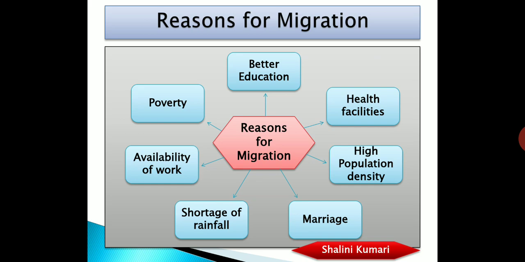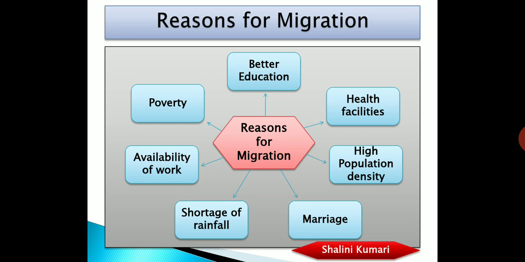People move from a place with high population density to a low population density area to have a better environment in terms of pollution and the way people live. Because of marriage also, people migrate. This point is basically for females who shift to a new place because they have been married. Coming to the next, shortage of rainfall.